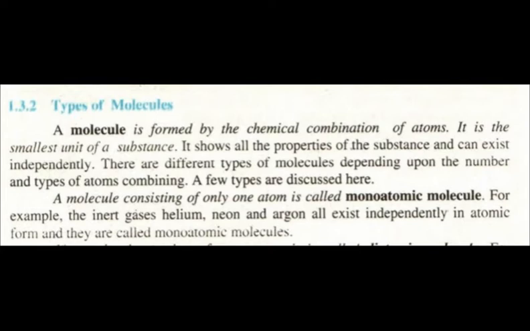Now we are discussing molecules and their types. Molecules are the smallest particle of an element or compound. Molecules are always neutral, formed by the combination of atoms, and always stable. They have no ability to combine with others because they are already stable, so there is no need for them to combine with other elements or molecules.